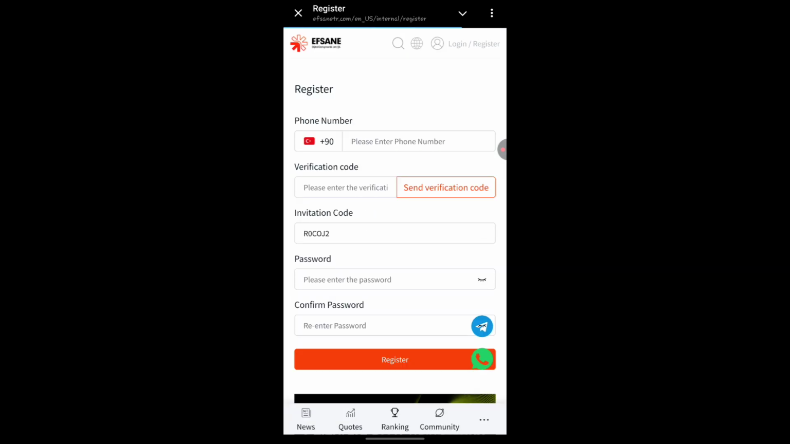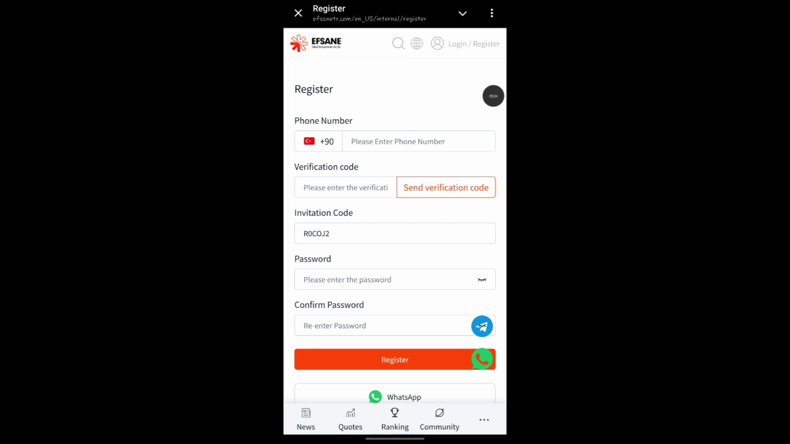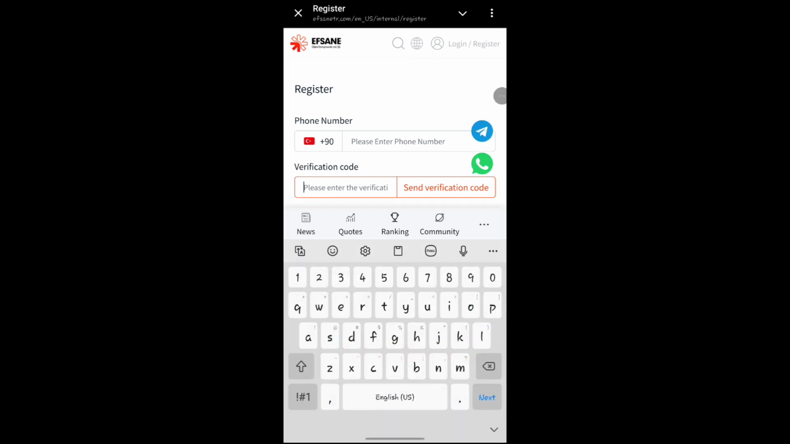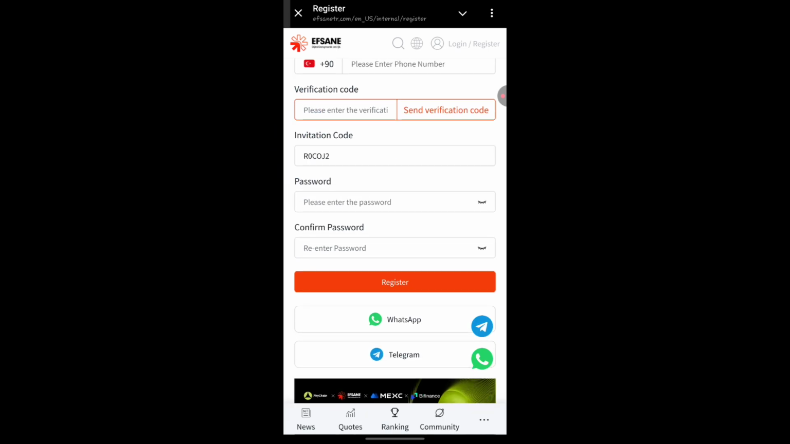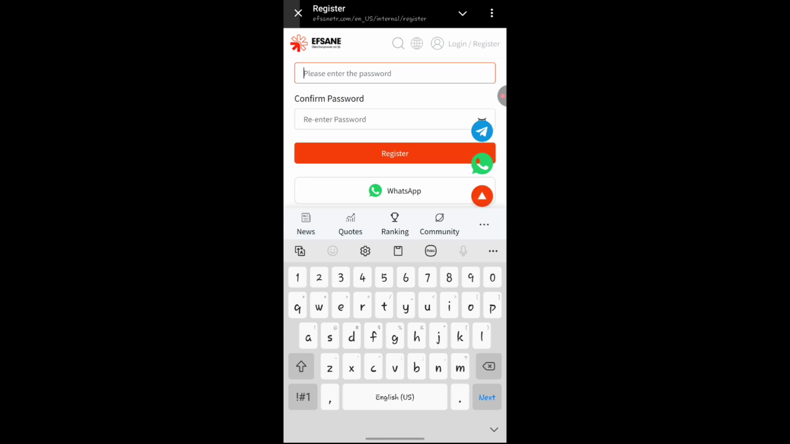So once you click on the link in the Telegram group or down in the description, it's going to take you to a page like this. What you're going to do is select the country that you are in, whether you are in Afghanistan, USA, France, Germany. All countries can earn from this company. Now you're going to send a verification code to that number, which you're going to confirm right here. Here is the invitation code, and you're going to insert a normal password right here. Then confirm the password and click on register.